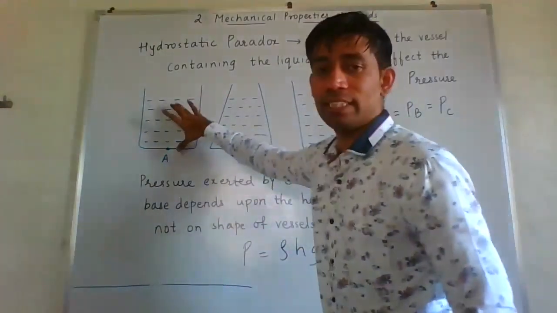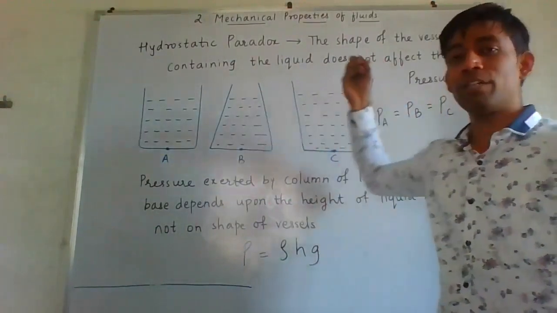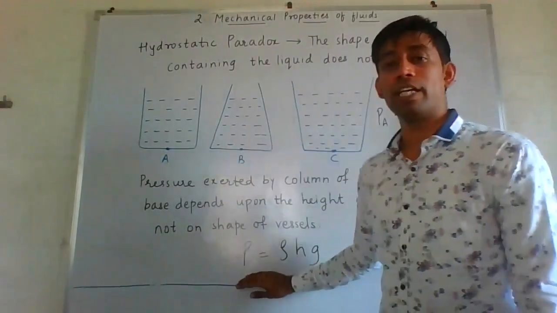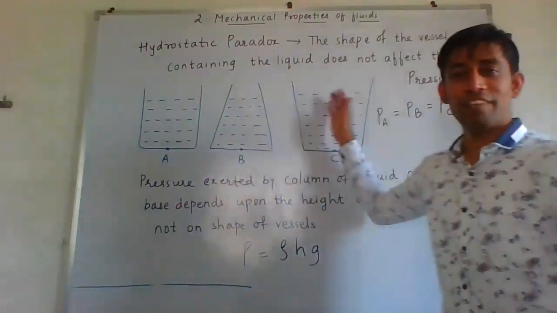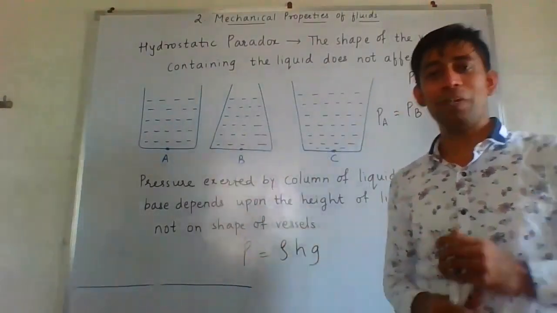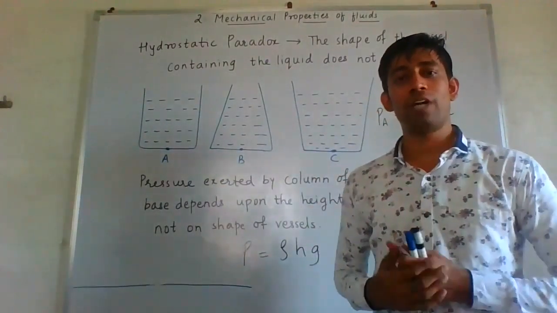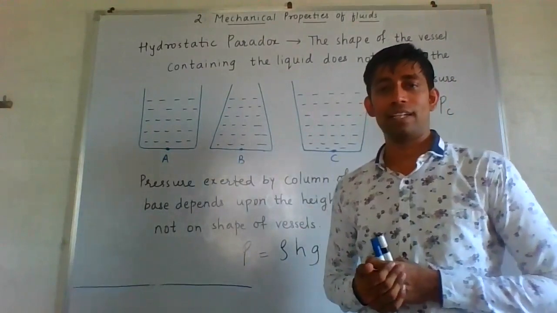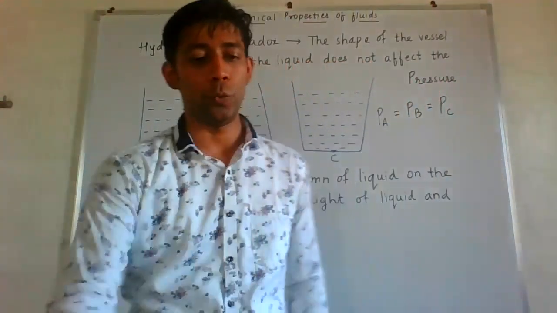So if height is kept constant in all three vessels, irrespective of the shape, the pressure is going to remain constant. I forgot to tell you, these three vessels have the same liquid, so the density is also the same. So this is about the hydrostatic paradox, and we complete today's lecture number 2. Thank you.